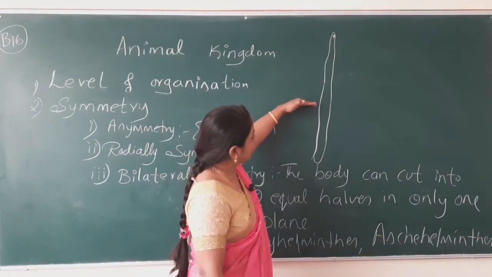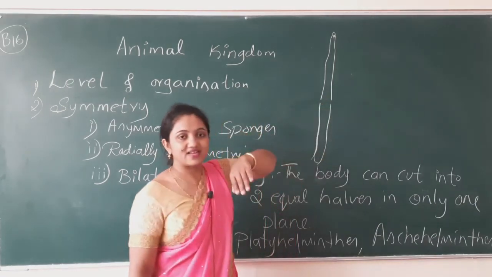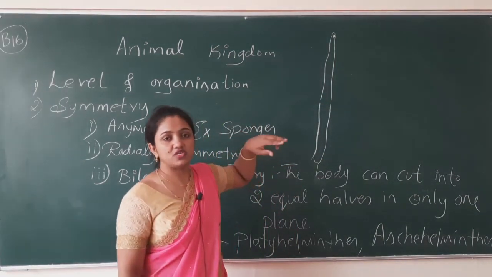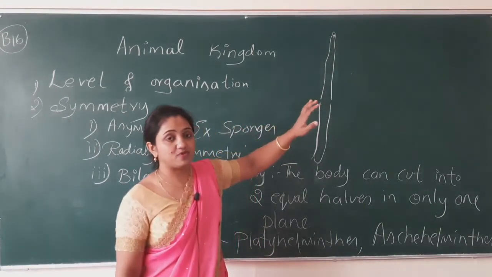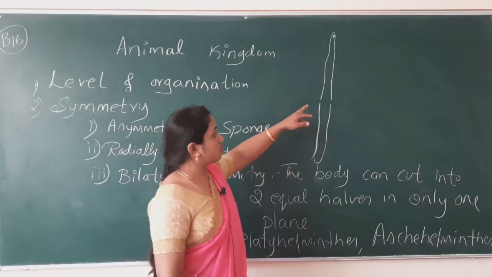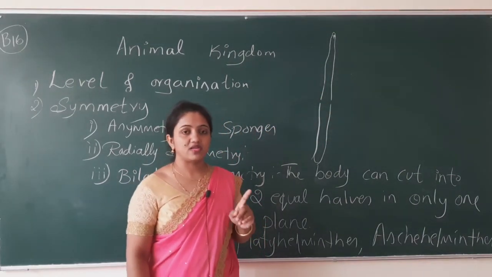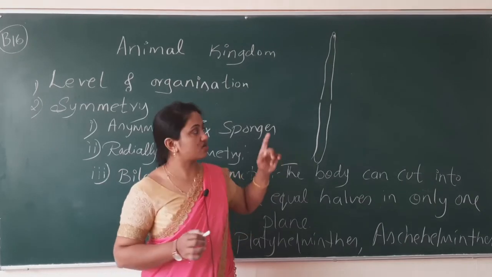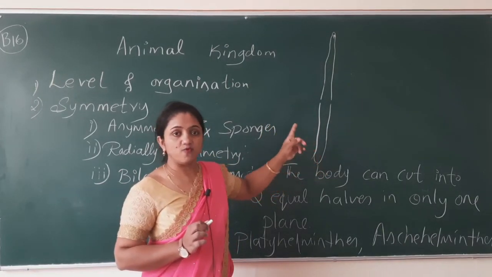If I take the division from this plane, can I get two equal halves? At the central position, if I take the cut, I'll get two equal halves, but I cannot read the complete internal structure of this organism. Why so?